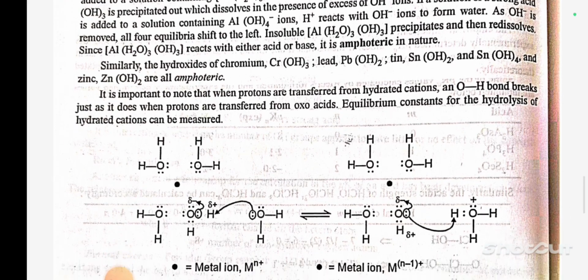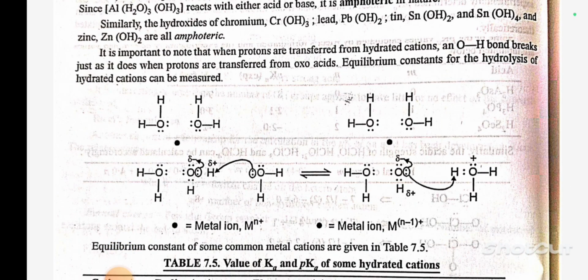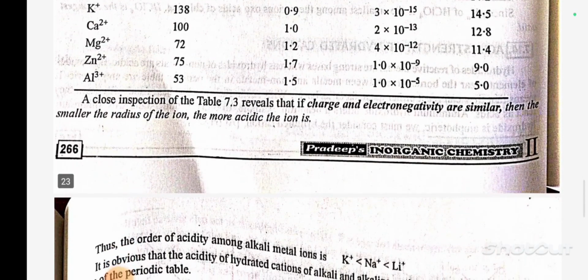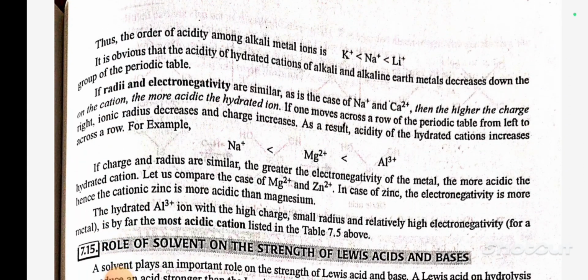It is important to note that when protons are transferred from a hydrated cation, the OH bond breaks just as it does when protons are transferred from an oxo acid. The equilibrium constant for the hydrolysis of a hydrated cation can be measured. Thus, the order of acidity among alkali metal ions is K+ < Na+ < Li+. It is obvious that the acidity of hydrated cations of alkali and alkaline earth metals decreases down the group of the periodic table. If radii and electronegativity are similar, as in the case of Na+ and Ca2+, then the higher the charge on the cation, the more acidic the hydrated ion.